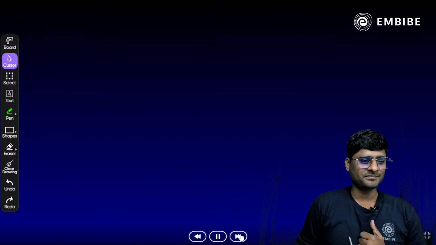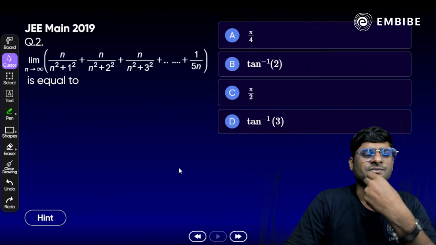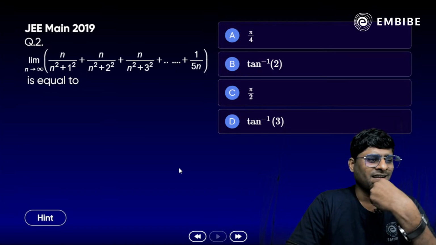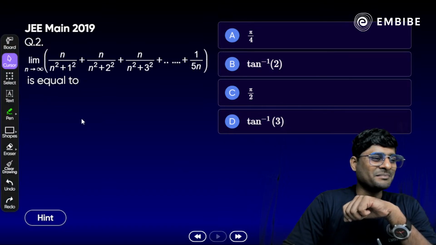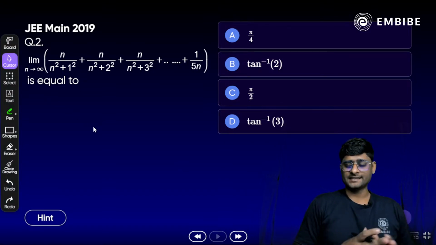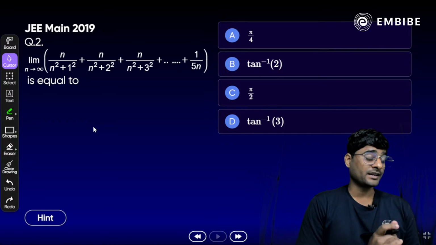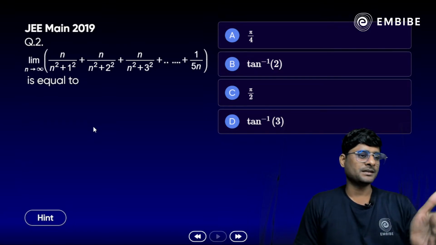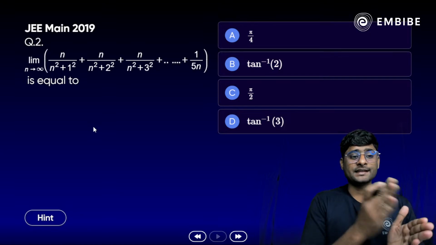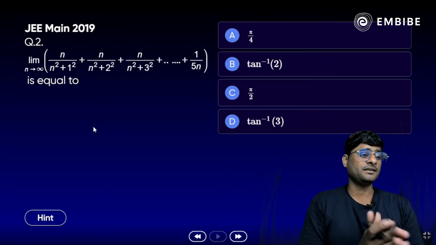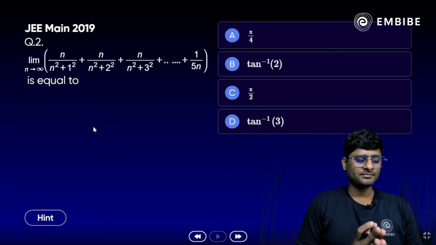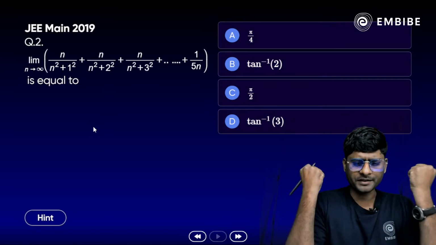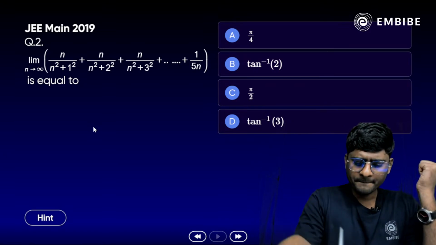Now focus on the next question. Exactly. Yes, we can say the latest question, 2019 JEE Mains. This question is like limit as a sum. We can assume here. Limit n tends to infinity, n by n square plus 1 square plus n by n square plus 2 square and so on dot plus 1 by 5n is equal to what here? How do we solve here? Any idea? Anyone know that?